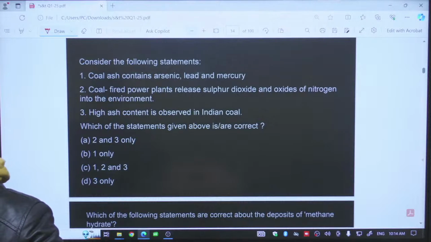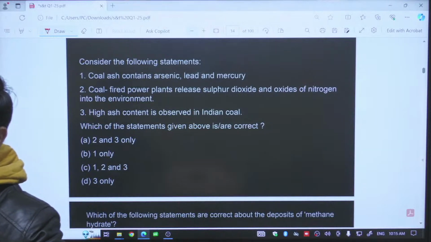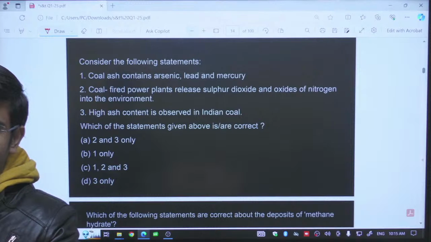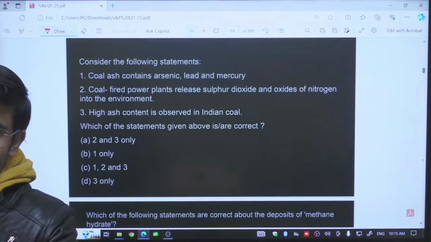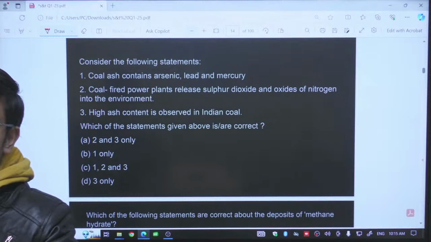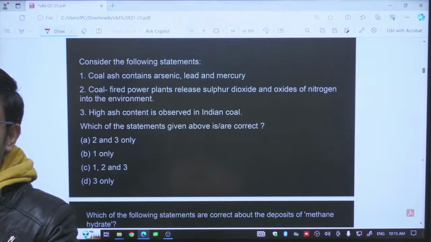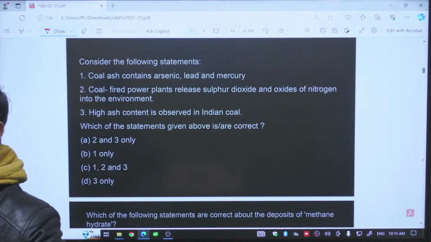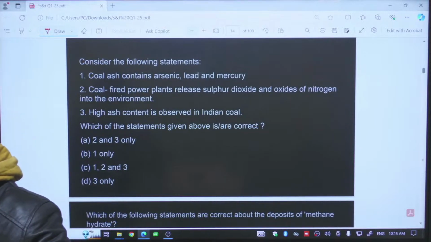We have 4 different coal varieties. Starting with the anthracite going towards the peat, the amount of carbon will reduce. So the amount of carbon will reduce, it means more impurities will be there. If more impurities will be there, then it means high ash content. What is ash content? It means unburnt hydrocarbons. If we don't have the carbon in the coal, then it will remain unburnt. Unburnt means the amount will be more.